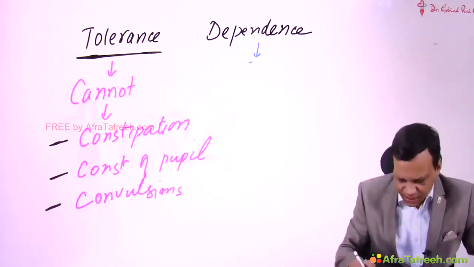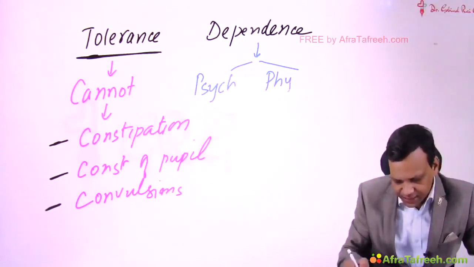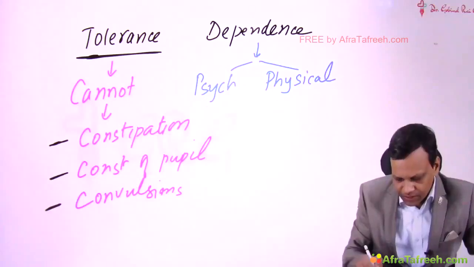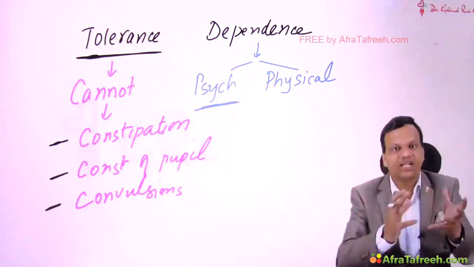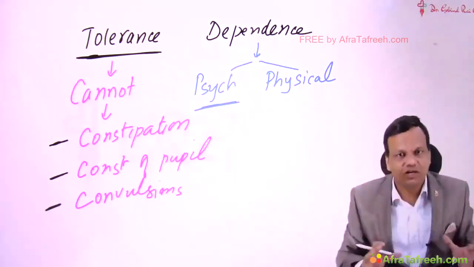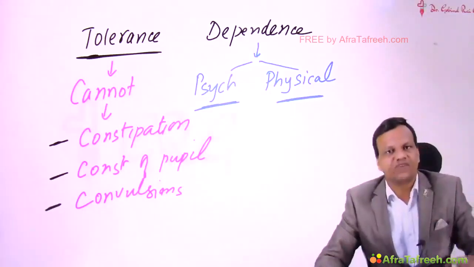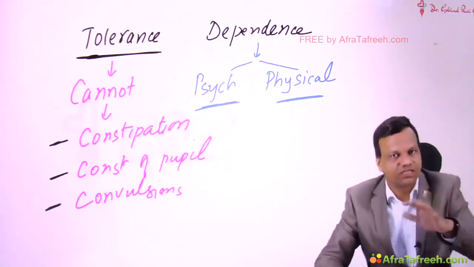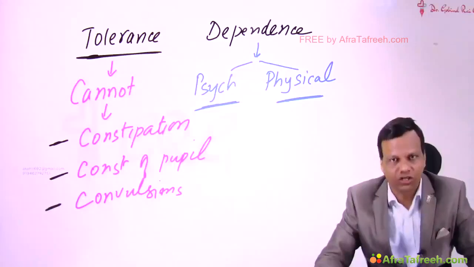And we discussed dependence may be psychological, it may be physical. Psychological dependence is characterized by craving. The person tries to get the drug, but the person may not have withdrawal symptoms. But physical dependence, as the name tells, is characterized by withdrawal symptoms. If the person does not get the drug, the person will develop physical symptoms which are called withdrawal symptoms.